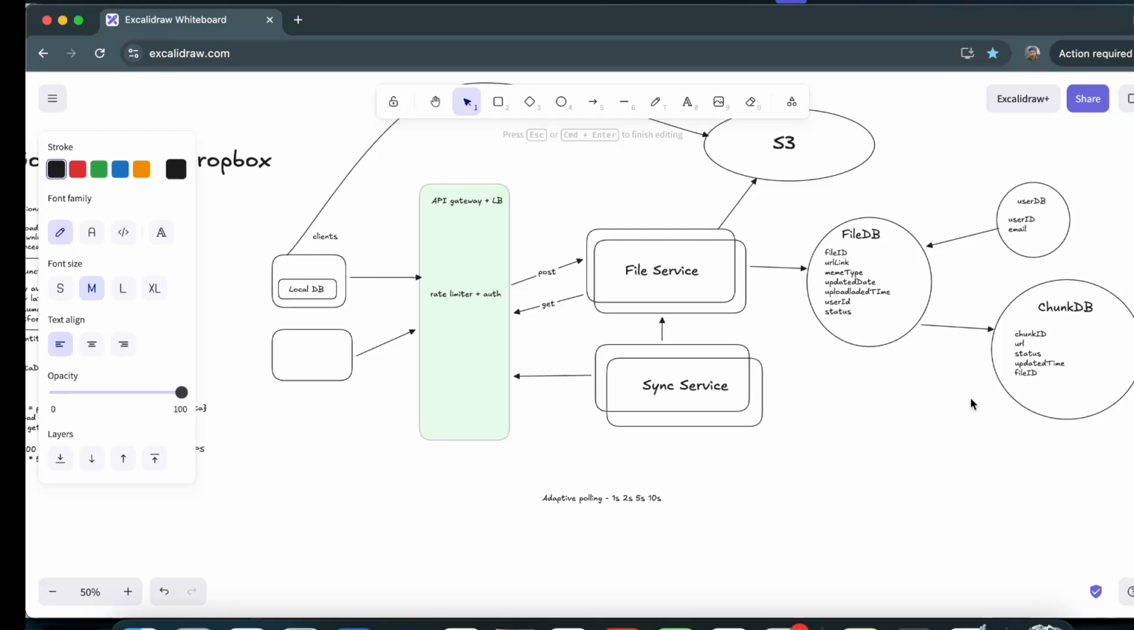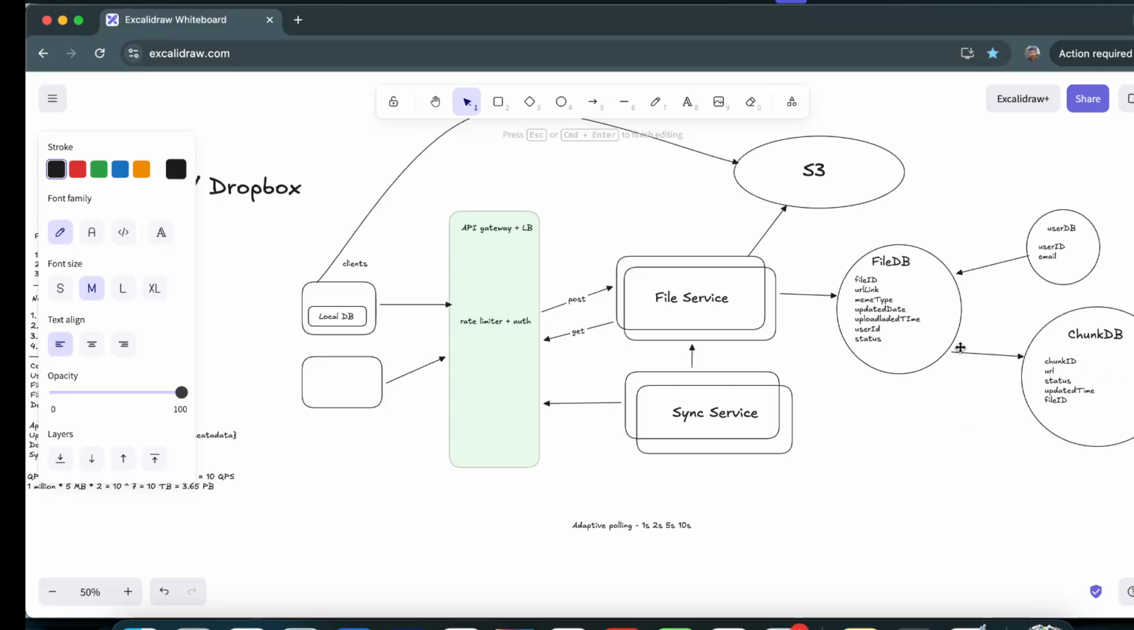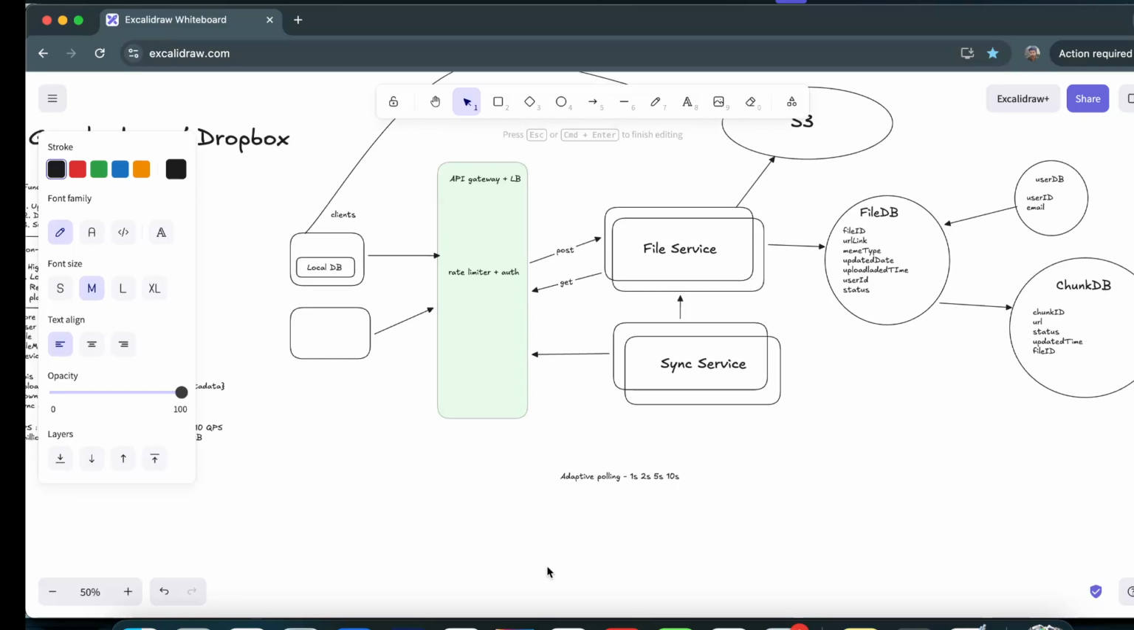If after 10 seconds we detect that the file has been modified, that is, the status updated time differs from the time we currently have in the local DB for that chunk ID, then we have to ensure that all the chunk IDs that got modified are fetched and updated across all devices. These are the chunk IDs that got modified, and you have to get them from S3. So whatever changes we got from the sync service, we provide all those chunk ID updates to the remote devices, and they start downloading from S3. That's how we can do it.